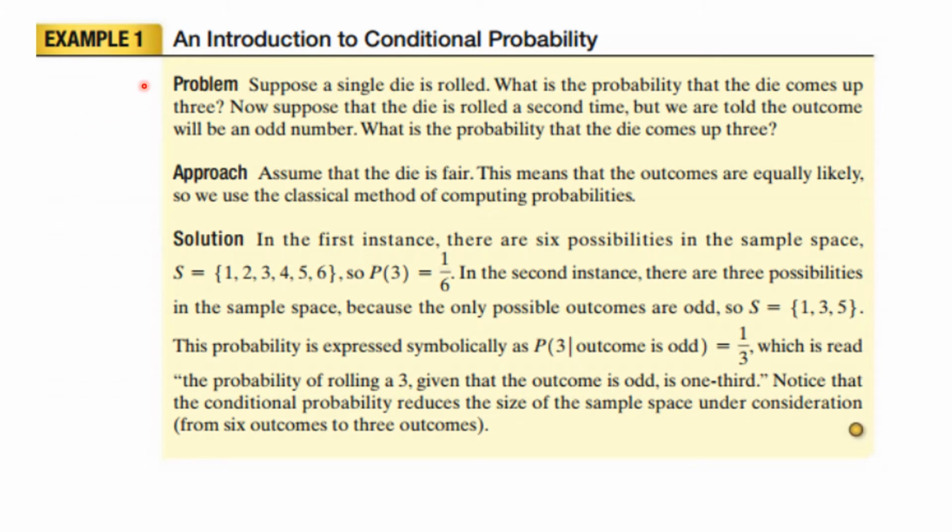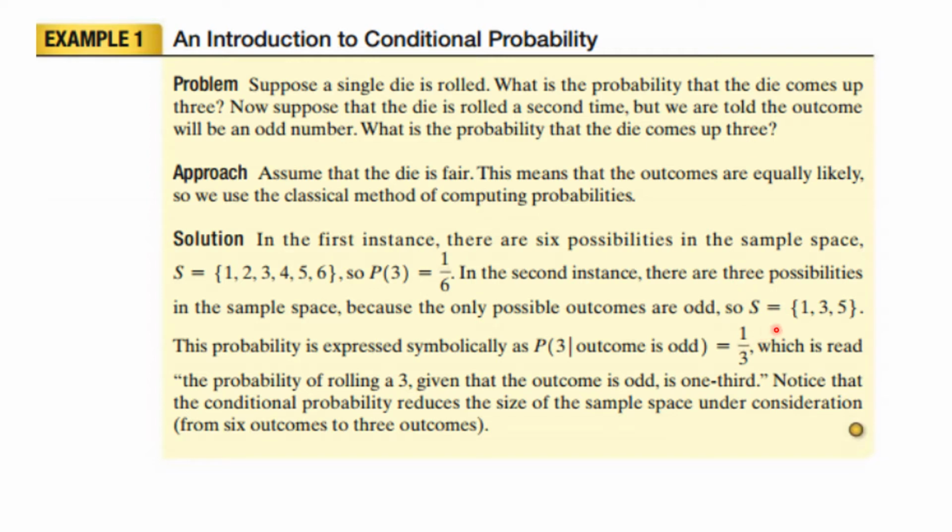So here's an example problem. Suppose a single die is rolled. What is the probability that the die comes up 3? Well, that is 1 out of 6 because there are 6 possibilities. They're all equally likely, so the probability of 3 is 1 over 6. Now suppose the die is rolled a second time, but we're told the outcome is odd. What's the probability that the die comes up 3?